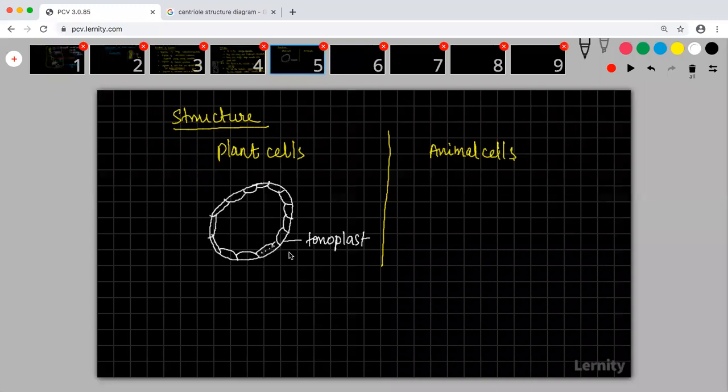So what is this tonoplast? They are fluid filled sacs that make this entire layer, making a membrane. And the membrane is called what? Tonoplast. A tonoplast is a membrane that is made up of fluid filled sacs.